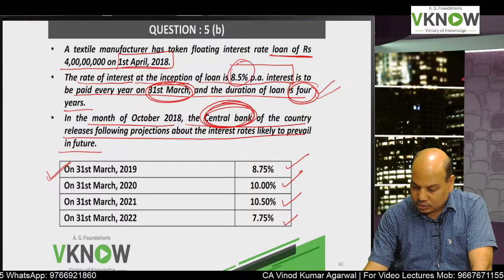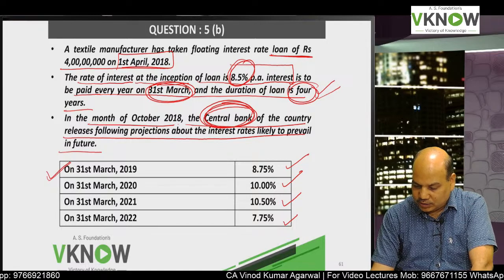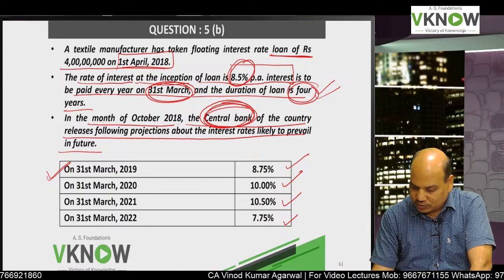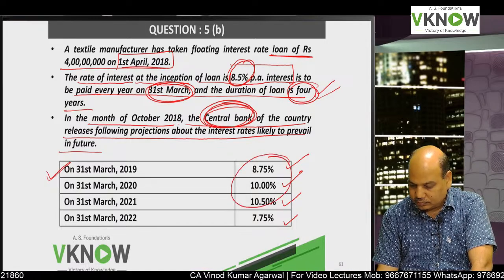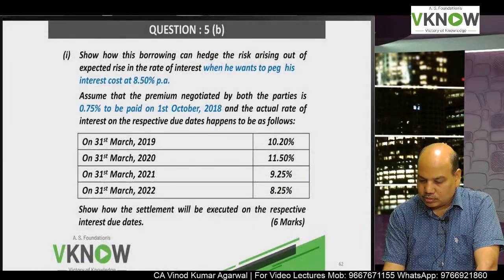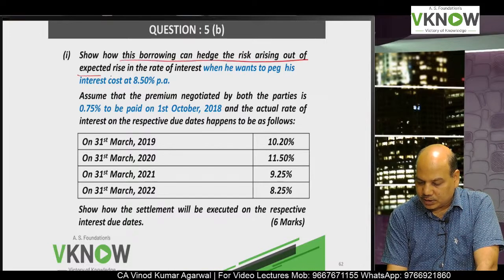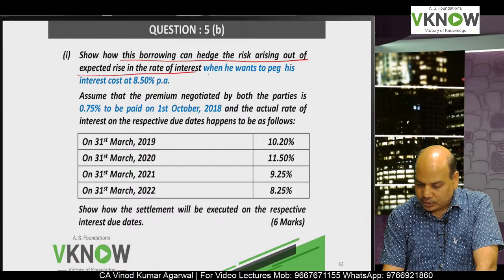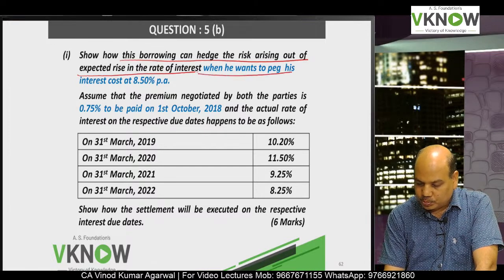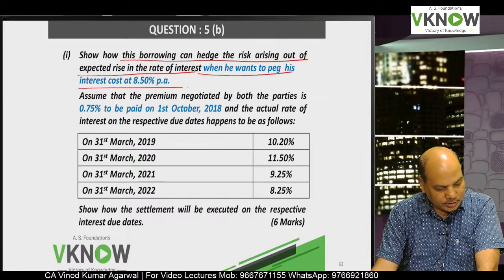They have taken the loan at 8.5% and the interest rates are likely to increase in most of the years. So how can this borrower hedge the risk arising out of the expected rise in the rate of interest when he wants to peg his interest cost at 8.5%?